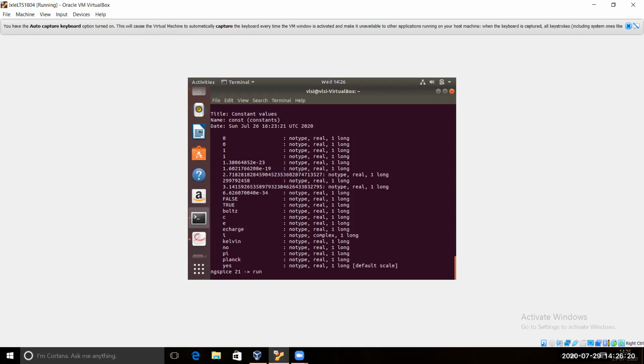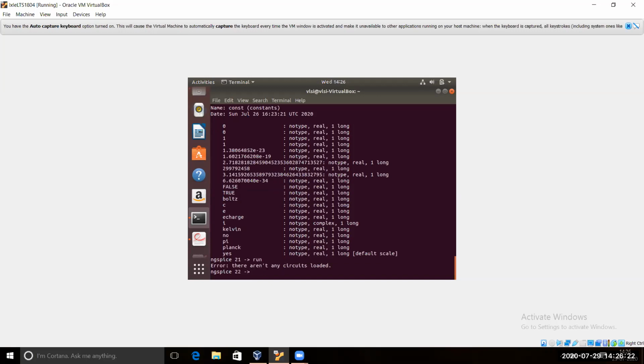Then press enter. There is an error: there aren't any circuits loaded, because we have not yet loaded any circuit. Once we source the circuit, typing source and the name of the circuit you want to load, then it will show the run. In the run, you can find the temperature and all the other operating points which we are using.